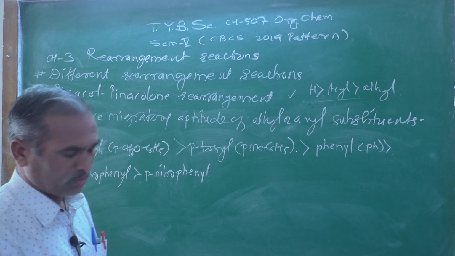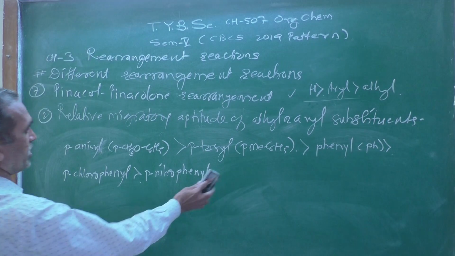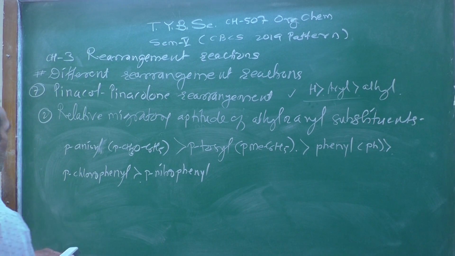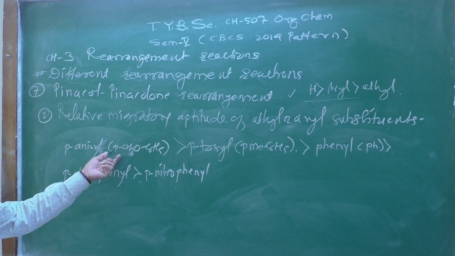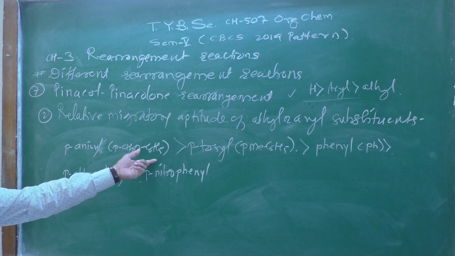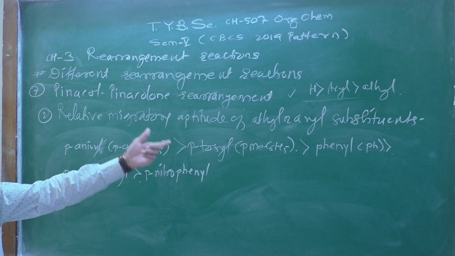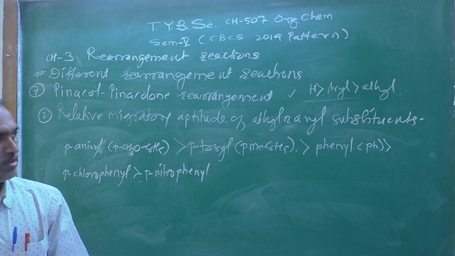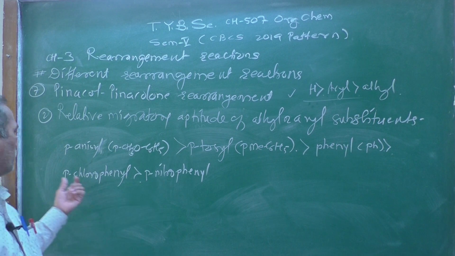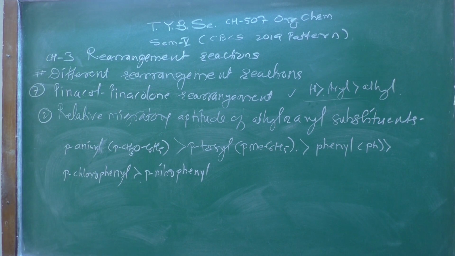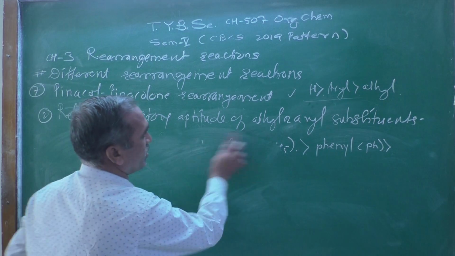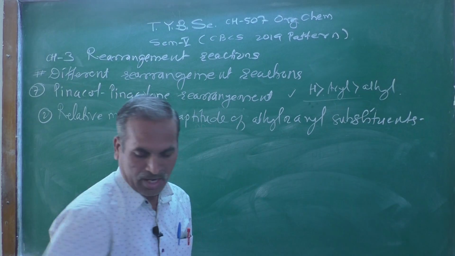Now look at here, this is a general trend, you remember: para-anisyl p-CH3O C6H5, para-tolyl p-methyl C6H5, then phenyl followed by para-chlorophenyl, then para-nitrophenyl. These are the observed trends in the migratory aptitude.